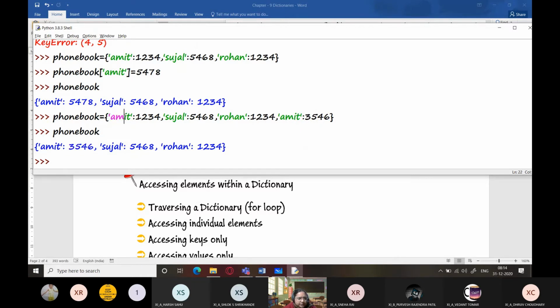So even if you are providing duplicate keys to the dictionary, it will only accept the key once. Okay, so this is a very good feature of dictionary. It doesn't give you any error message, rather it rejects one of the values. It only uses the latest value which is given later in the dictionary. This was given first, so this is overwritten by this value, right?